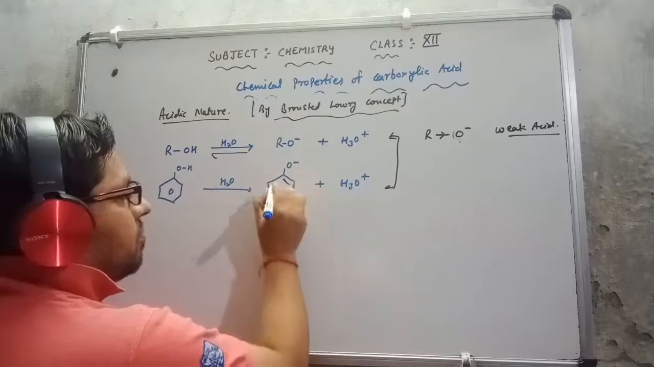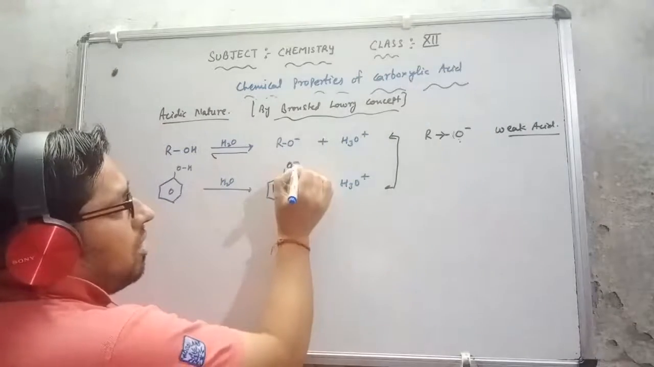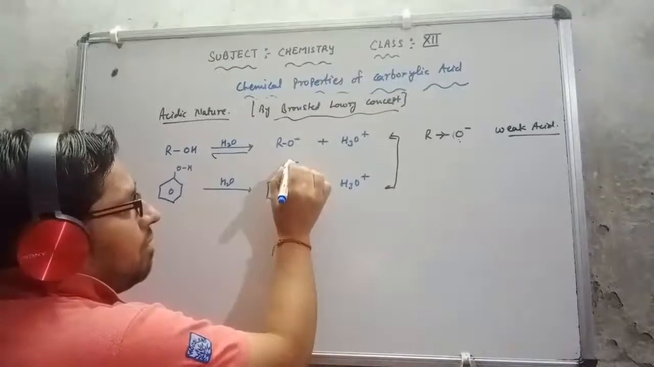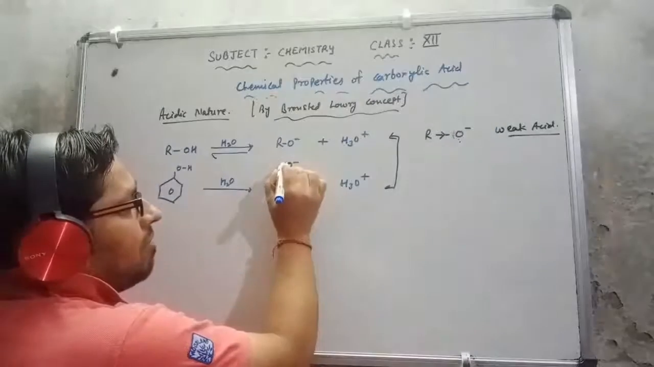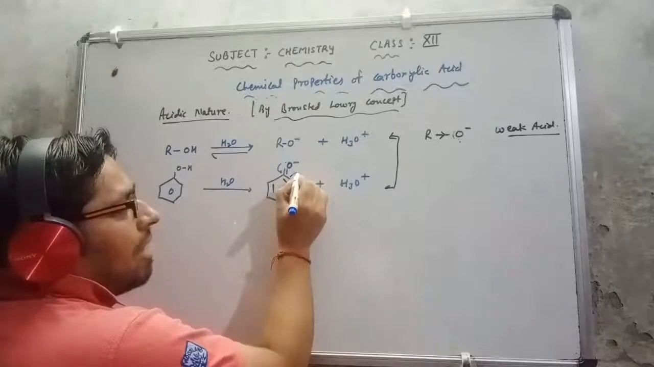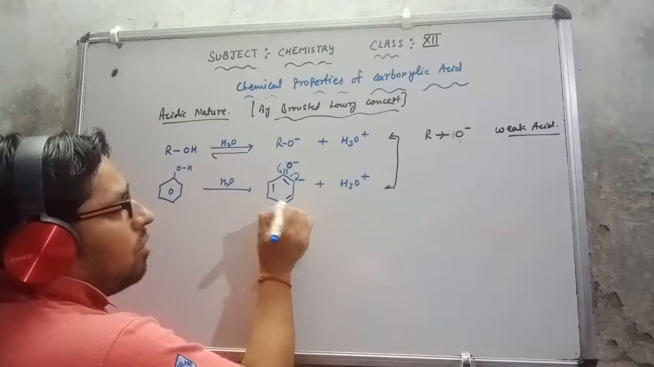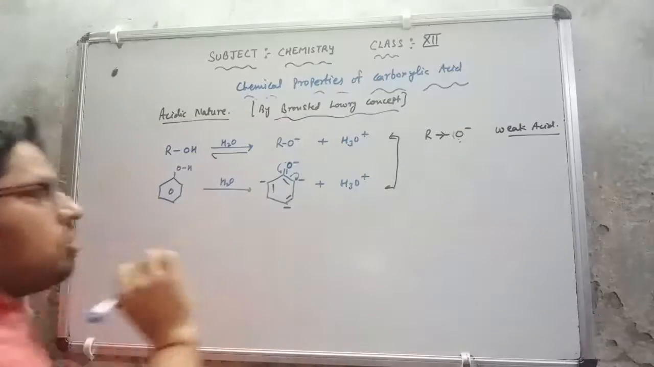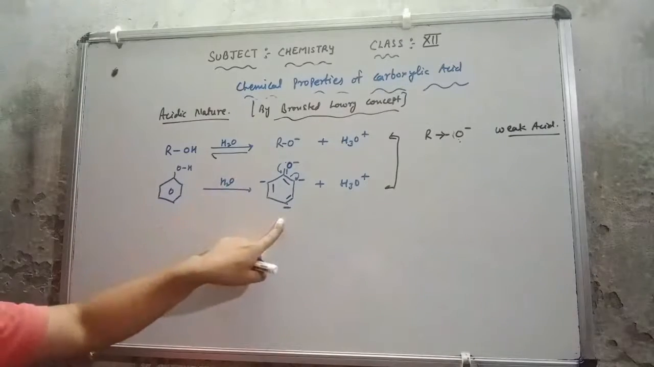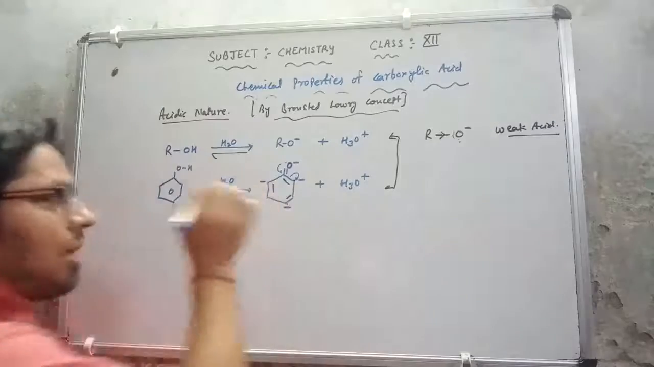So what will happen here in this resonating structure: this electron, the lone pair, will be given to this, the double bond will come here, so this pi electron will be transferred here. So the electron is going to transfer to the ortho and para positions, meaning resonating structures are possible.